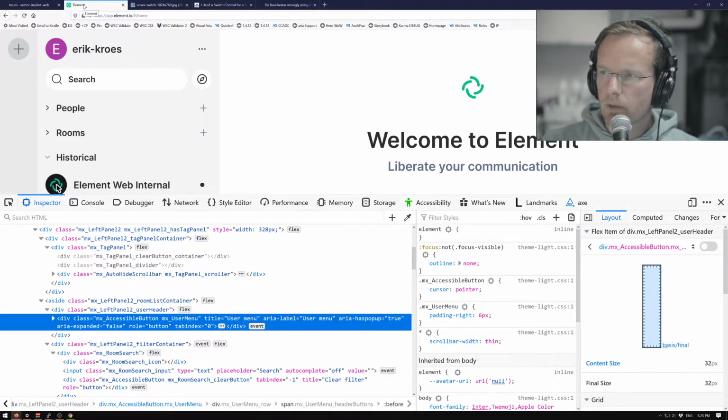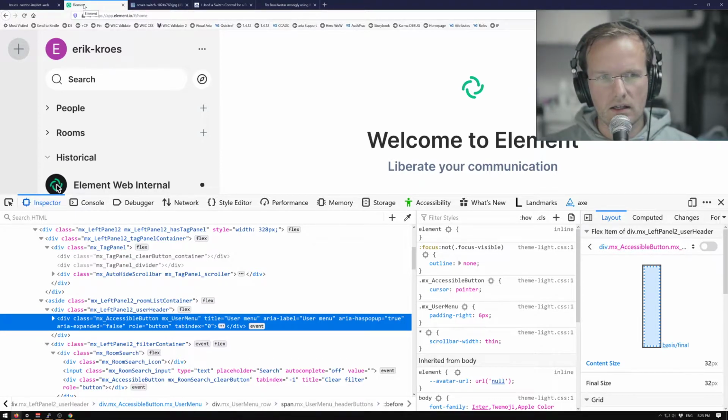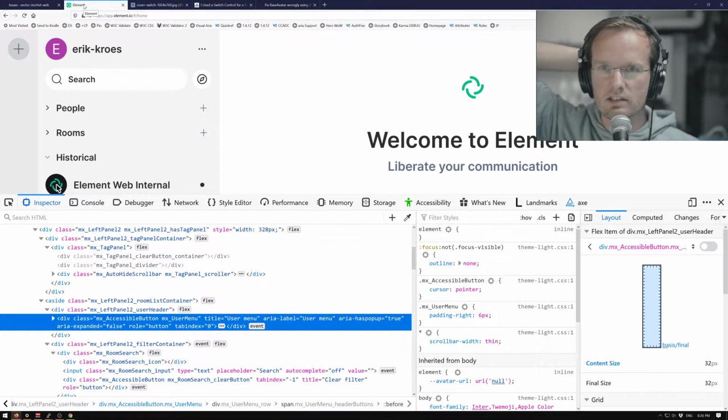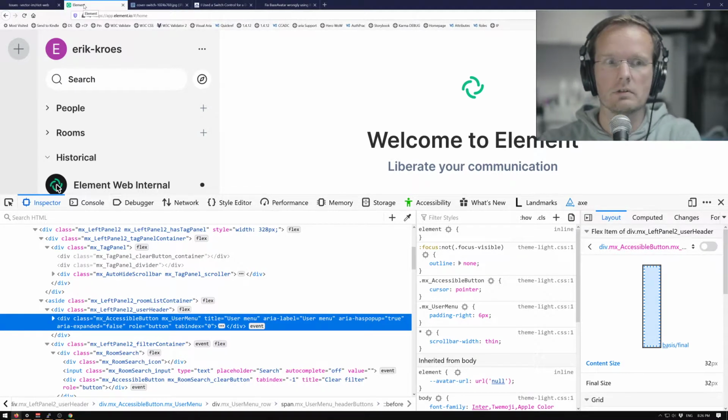So far, how would you rank Element alongside Slack and Mattermost? Well, sometimes there is software that I don't want to test. Knowing some things about accessibility is like a blessing and a curse. Sometimes you open a website and the first thing you do is start inspecting the code. I've used Slack and Mattermost professionally, and I try to not inspect. They are both very complicated systems. They are real web apps. It's real-time communication, you have a lot of moving parts, you have an account, it's all dynamic. I wouldn't know. Honestly, I never really checked the accessibility of Slack or Mattermost.